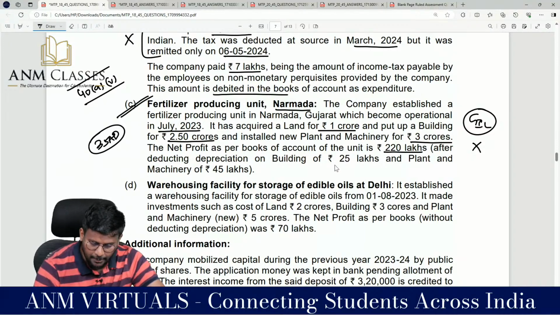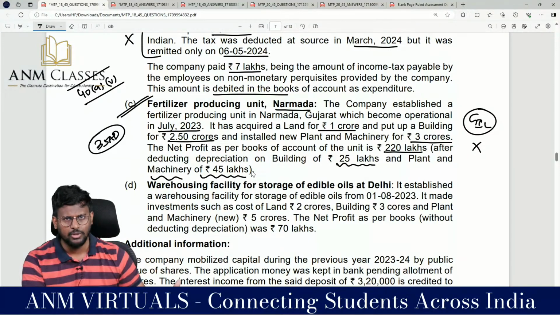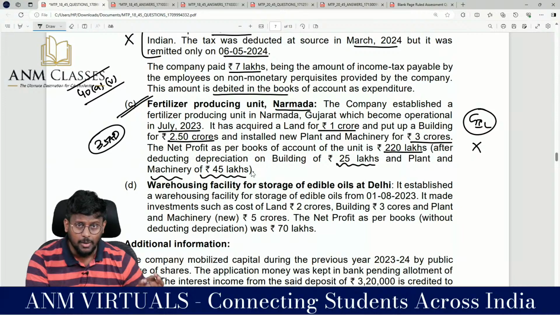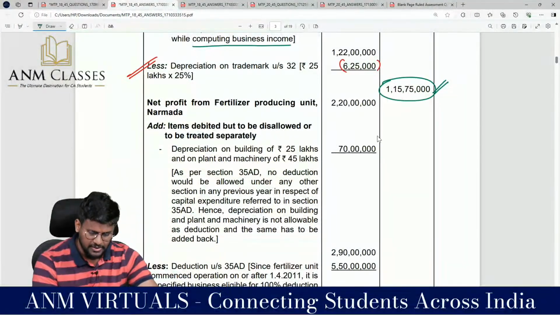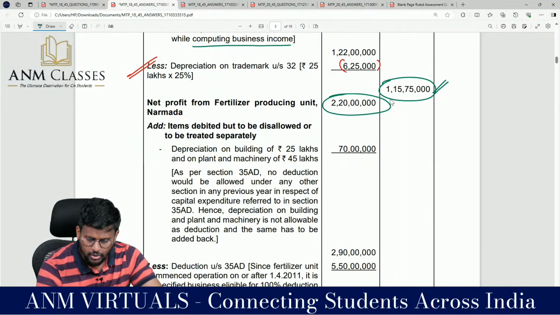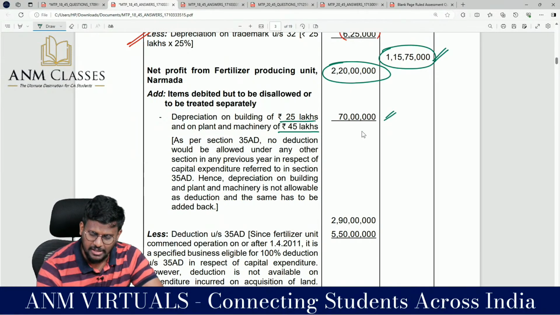After deducting depreciation of building 25 lakh and plant and machinery 45 lakh. So we have to add back both the depreciations and we can claim 100% deduction under section 35AD. Net profit from the fertilizer producing unit is 2 crore 20 lakhs. Add items debited but to be disallowed or treated separately: depreciation on building 25 lakh, on plant and machinery 45 lakh. So 25 plus 45, 70 lakhs, I should add back.